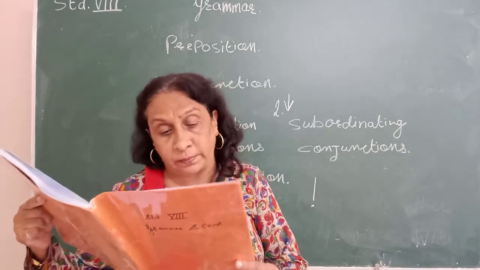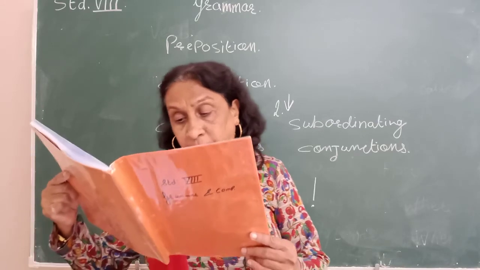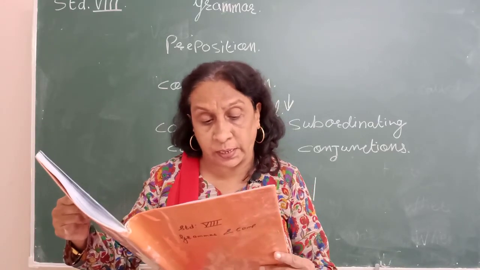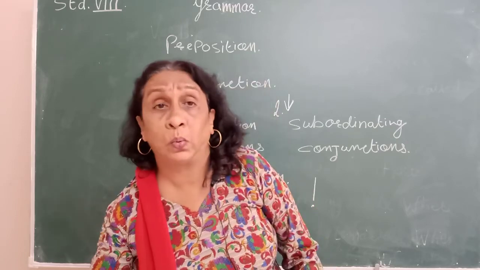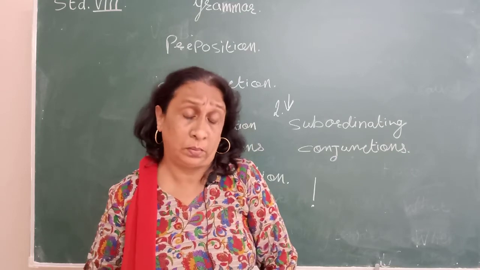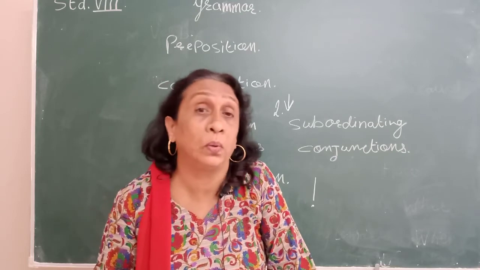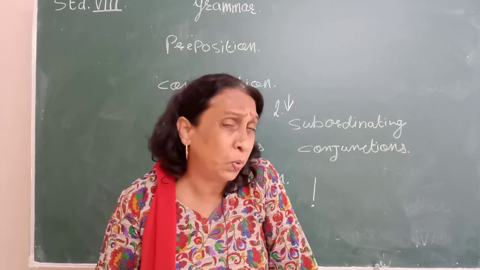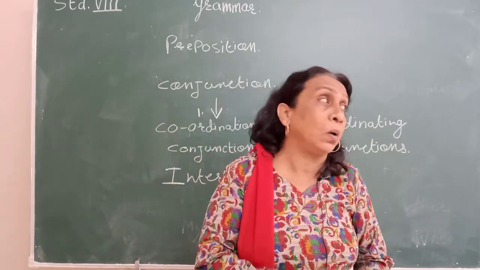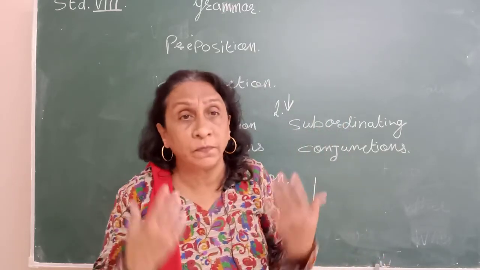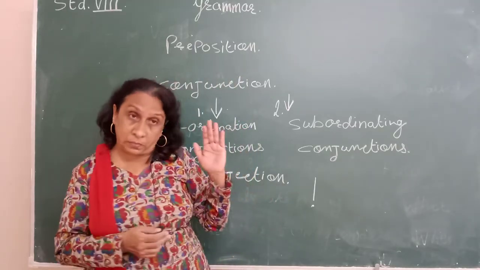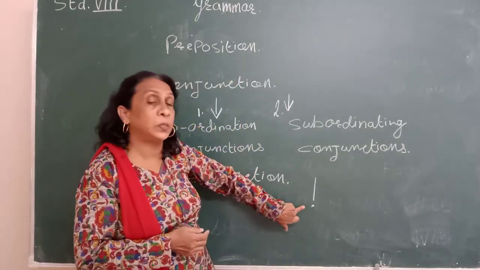It is not connected with the other parts of the sentence. It is thrown into the sentence to express sudden feeling. Wow, what a beautiful scene. Or, oh, it's so difficult. We say, oh, I am so bored. Ouch. When you get hurt, we say, ouch, I got hurt. So when we express these sudden feelings, they are called interjections. And when we use those words, we have to give this mark.